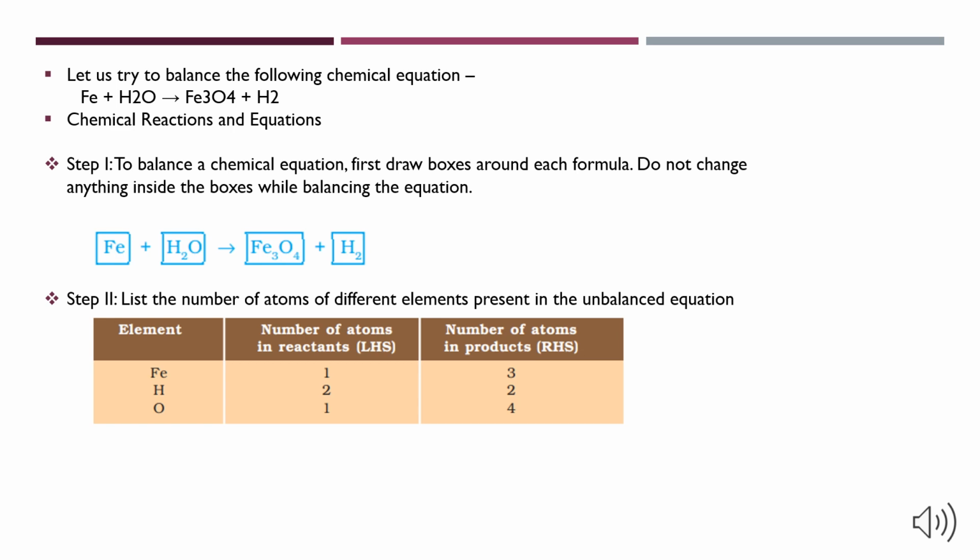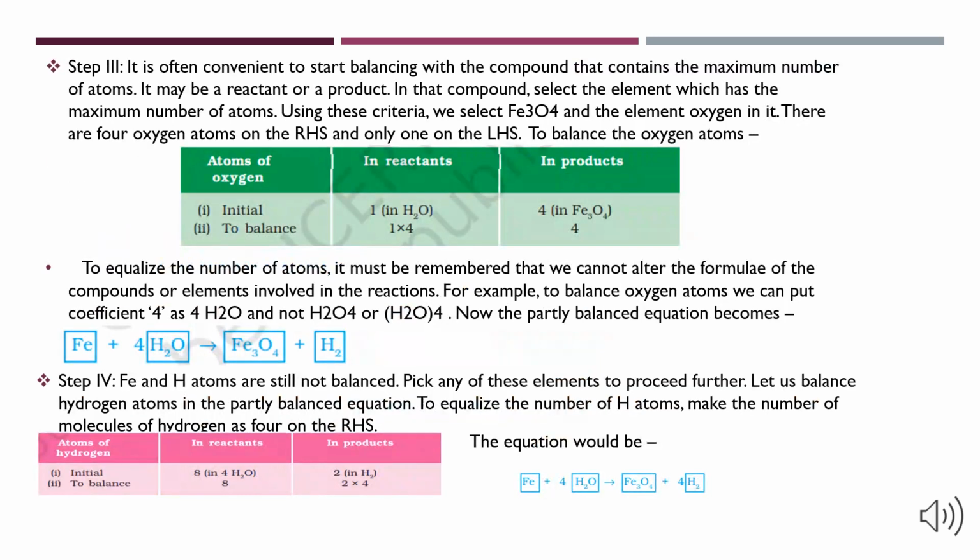Step 2. List the number of atoms of different elements present in the unbalanced equation that we just wrote. Moving forward, step 3. We always start balancing with the chemical compound that contains the maximum number of atoms. It may be a reactant or a product. In that compound, select the element which has the maximum number of atoms. Using this criteria, we select Fe3O4 and the element oxygen in it.